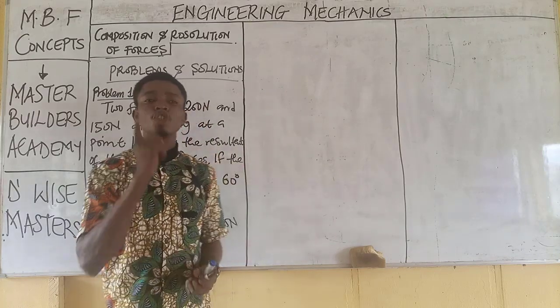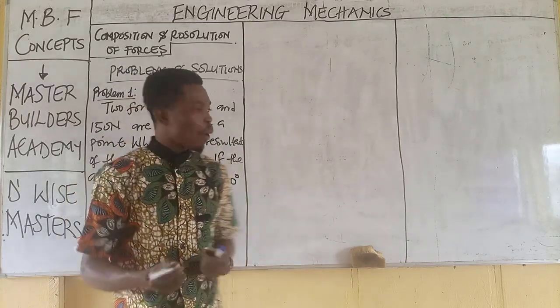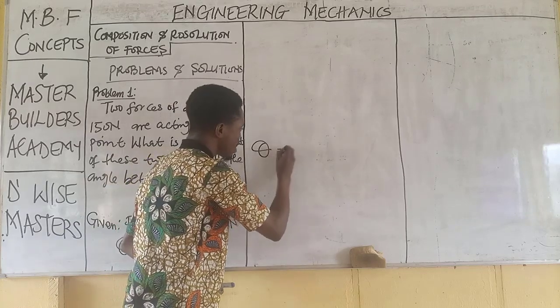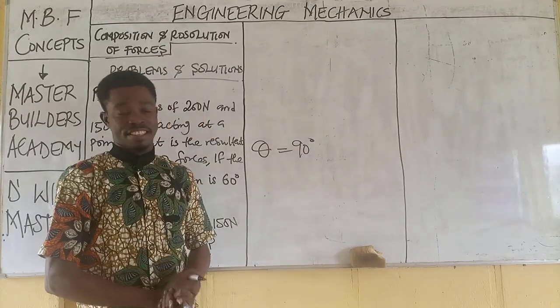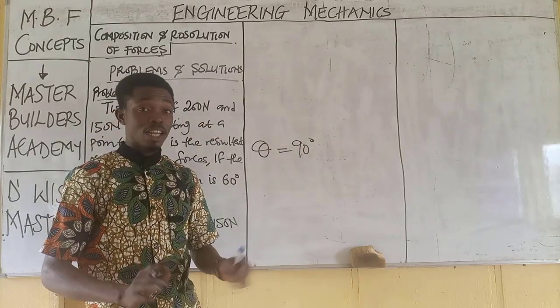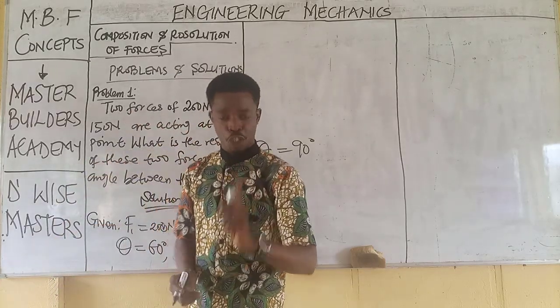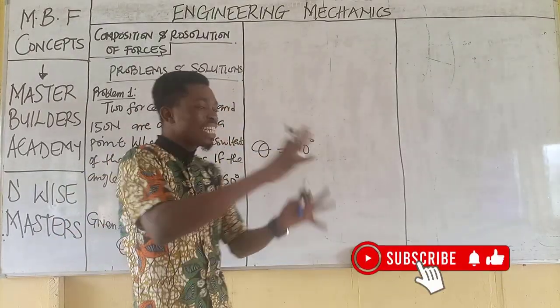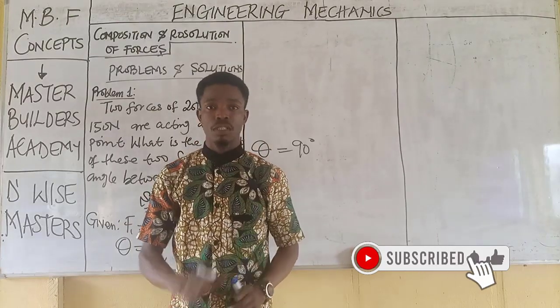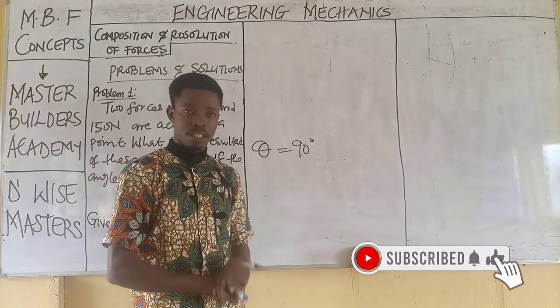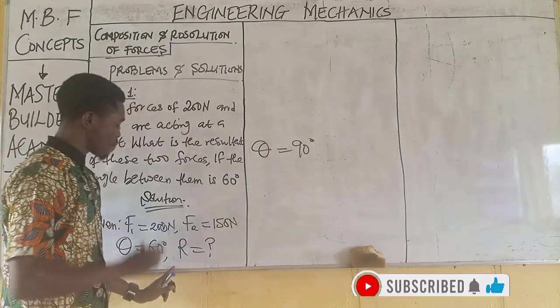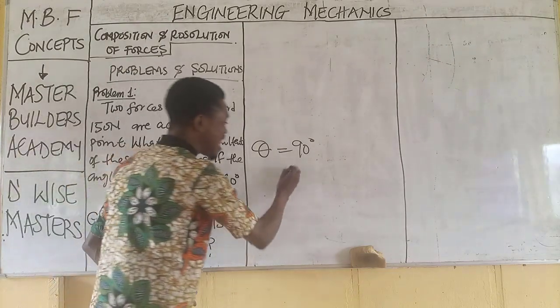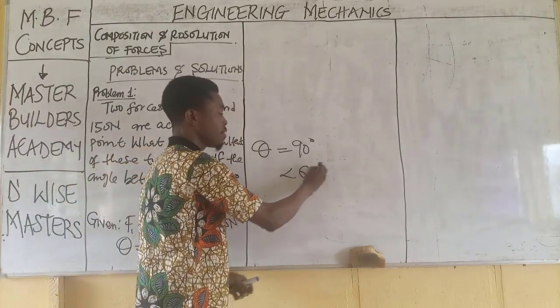Remember, Pythagoras theorem is only used when the angle between the two forces is exactly 90 degrees. Are you there? So you only make use of Pythagoras theorem when the angle between the two forces that you are given is exactly 90 degrees. But when we look at this question, we find out that the angle that we are given is less than 90 degrees.